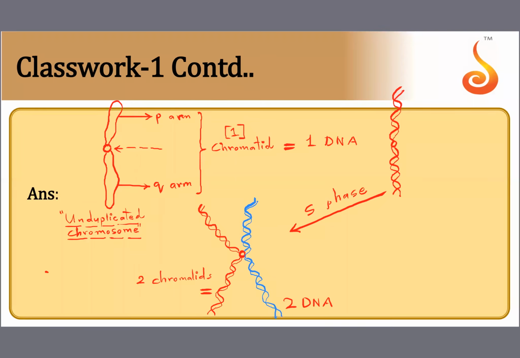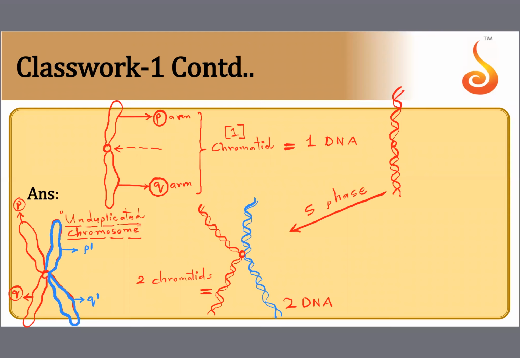So how does a chromosome with two chromatids look? See, it will have four arms. See, a chromosome with one chromatid had two arms. It had a P arm and a Q arm. So imagine this is the P arm and this is the Q arm. And I'll again show you the color different. I'm coloring one chromatid in blue color because this is the chromatid that was newly formed due to duplication. So let us call these arms P dash arm and Q dash arm.